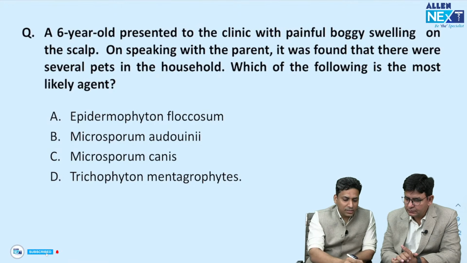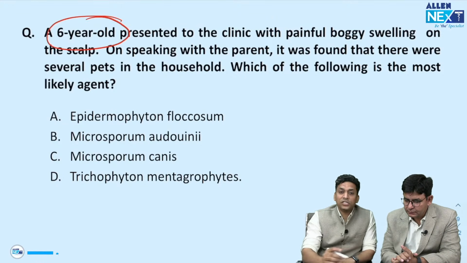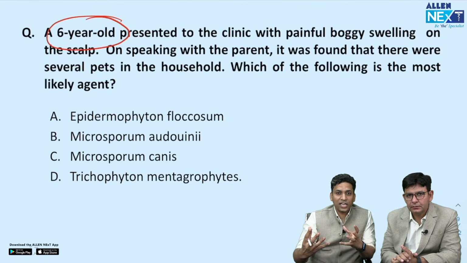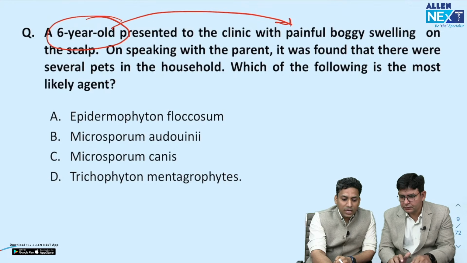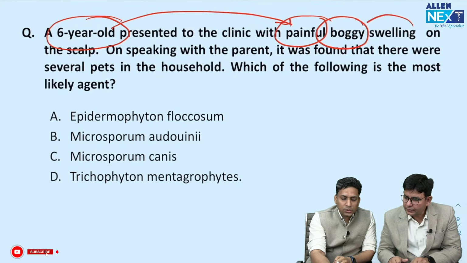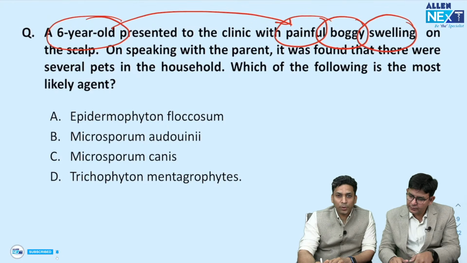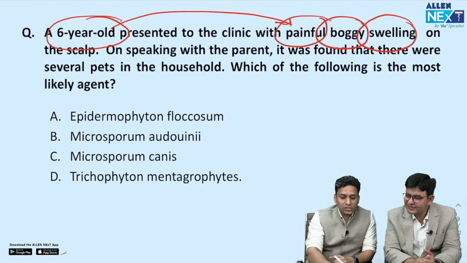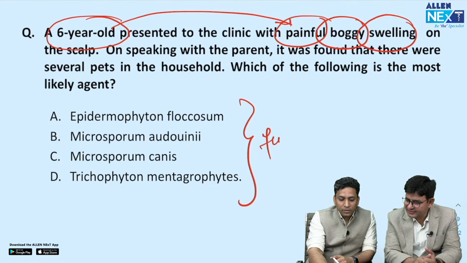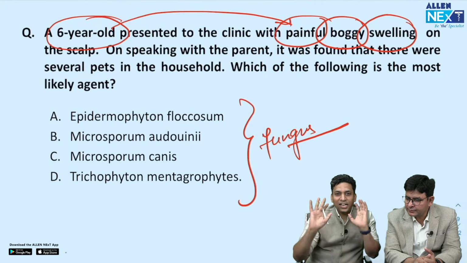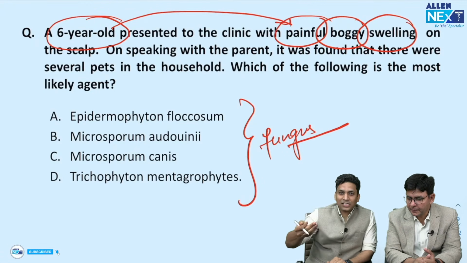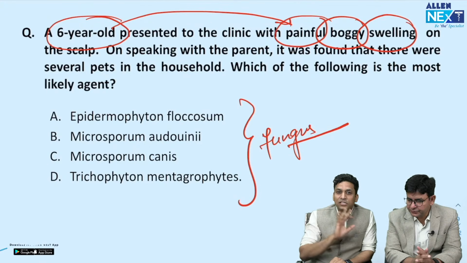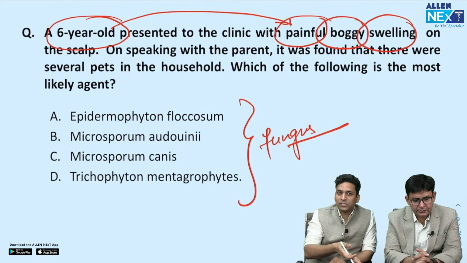So what is being asked here? A 6-year-old child. As I told you, this is very common in children. So what is written in the question? A child, and how is the child presenting? This child is presenting with painful boggy swelling, but you are very lucky because all the options are of fungus. So bacterial abscess is not coming to your mind despite the pain being mentioned. Sometimes they give options as bacterial infection, but this is obviously a fungal infection, which is very obvious from the options itself.